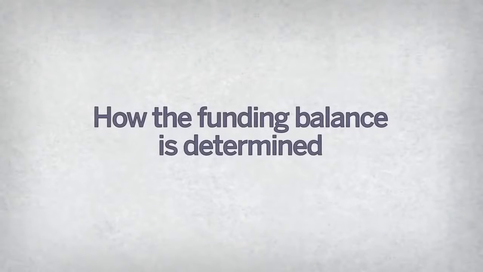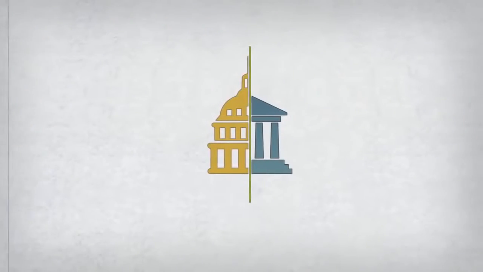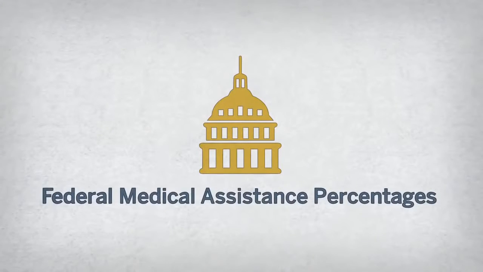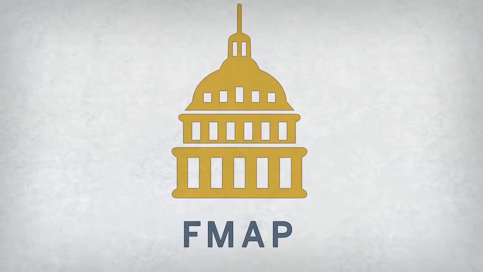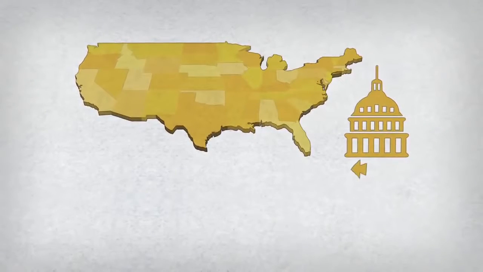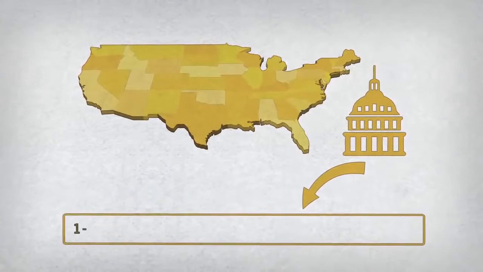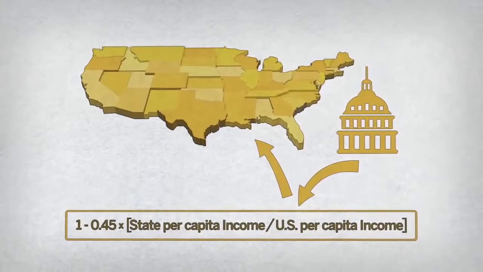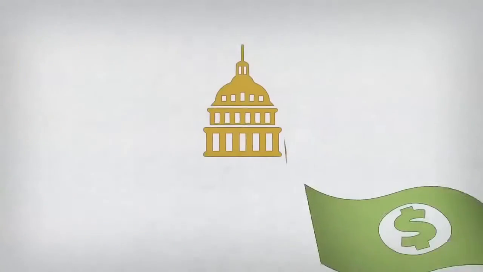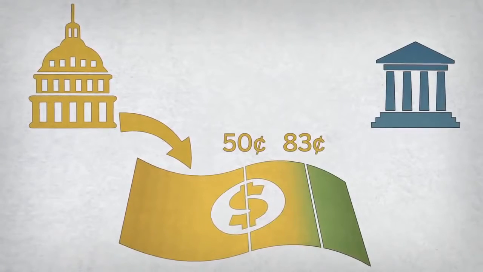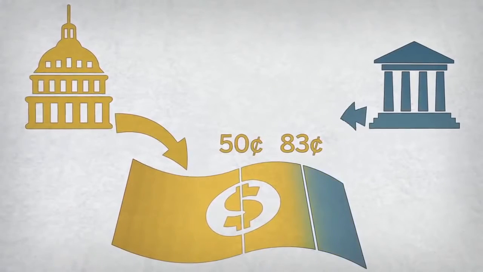Medicaid begins with a mix of federal and state funding. The federal government makes annual Medicaid payments to states based on their federal medical assistance percentages, or FMAPs. Each state's FMAP, which is determined by a formula that looks at state per capita income relative to the U.S. average, is set somewhere between 50 and 83%. This means the federal government pays between 50 and 83 cents of every Medicaid dollar, leaving the state to pay